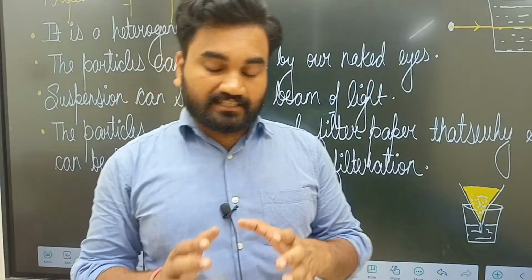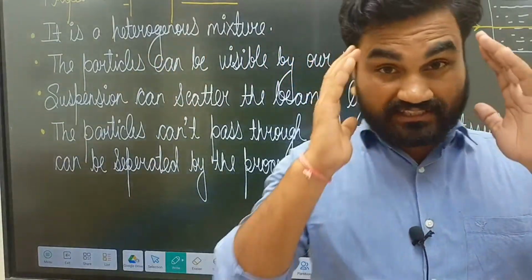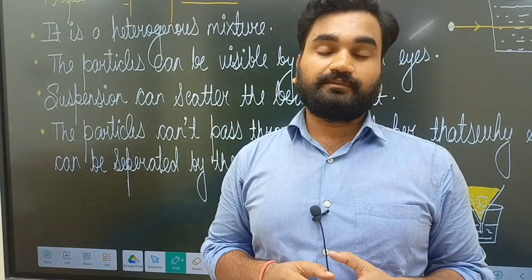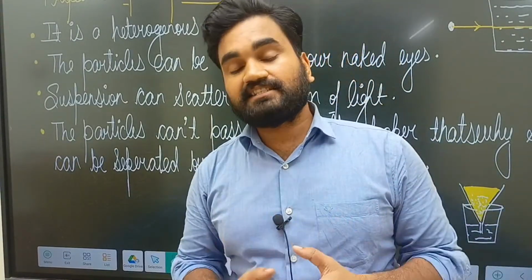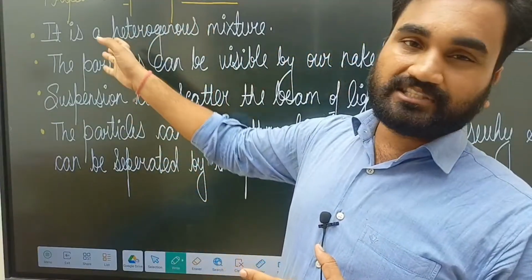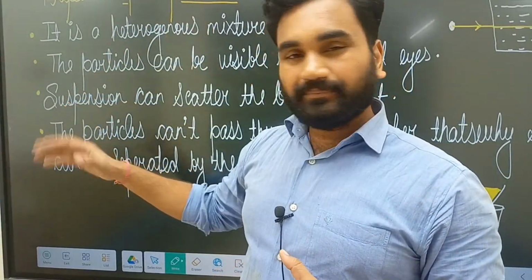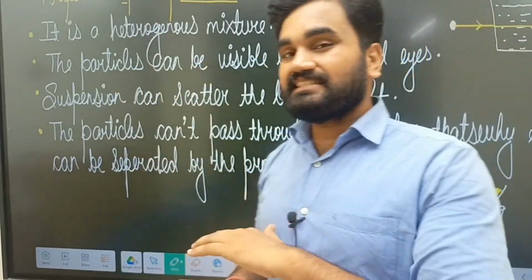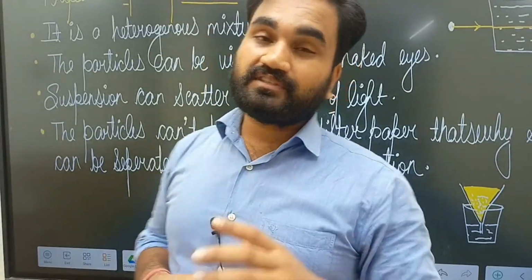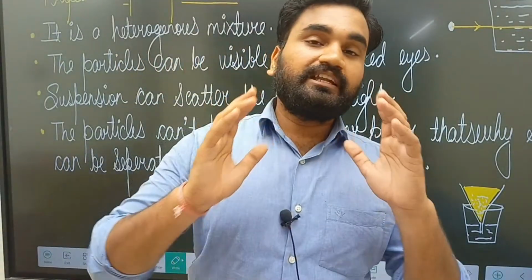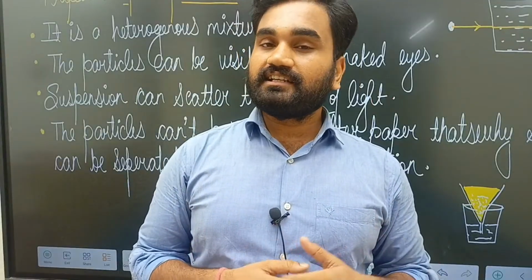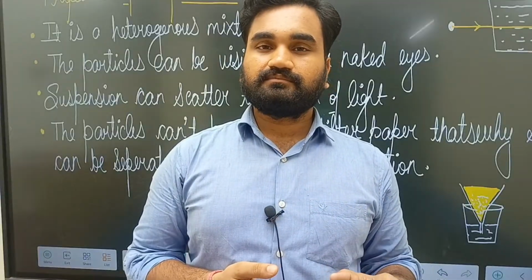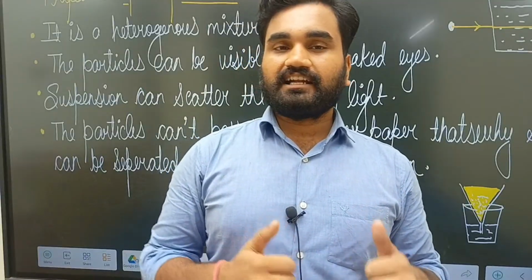Understood? That is the major thing which we have to keep in mind whenever we are going through the suspension and its properties. By this, the 3 points which we discussed in the beginning of the class, plus these 4 major points, 3 plus 4, 7 points we have to keep in mind whenever we are discussing or handling any questions regarding suspension. Okay, so thank you for that. That's for today's class.